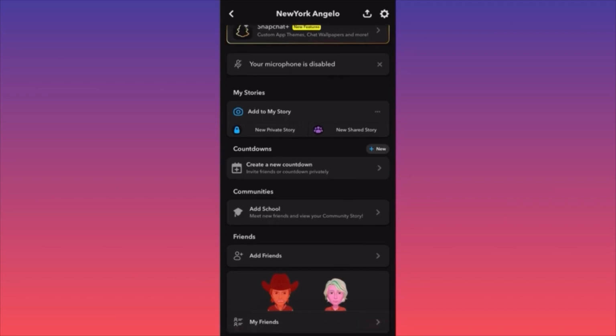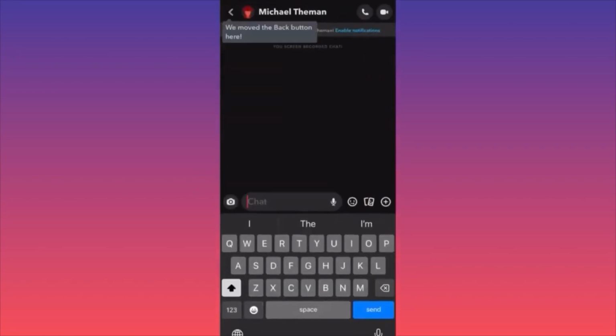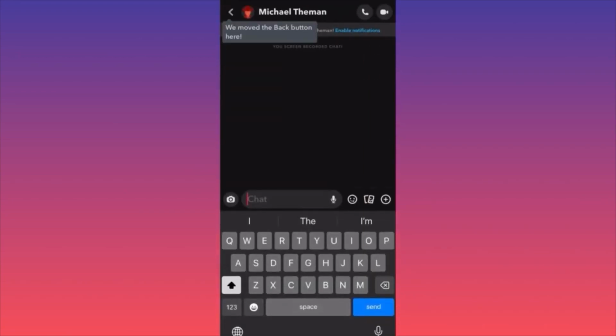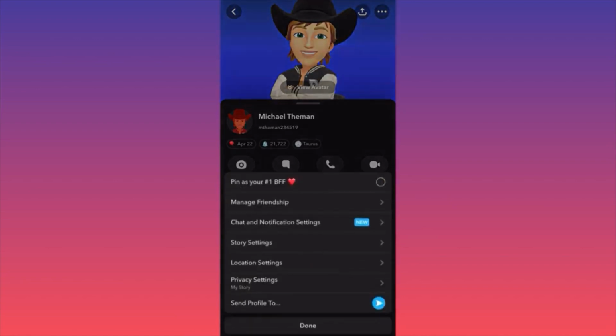So let's see over here. We have these friends over here, 2 of them, right? Let's click on the first one. All we want to do right now is when you go to their profile, you want to click on the 3 dots at the top right corner. When you're at the person that you want to block, you click on the 3 dots on the top right corner. And then on the pop-out menu, I want you to click on the first option, which is manage friendship.